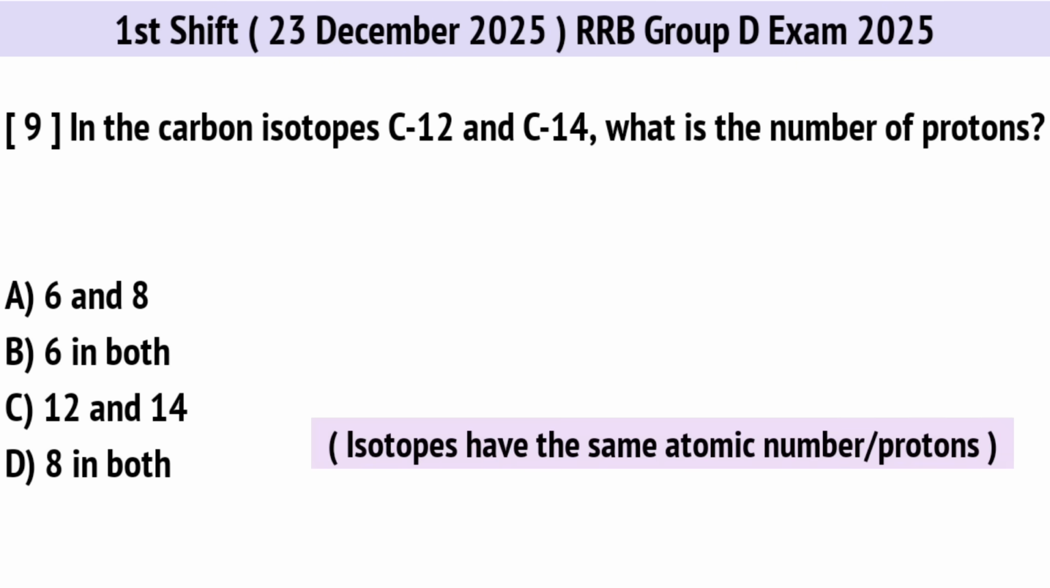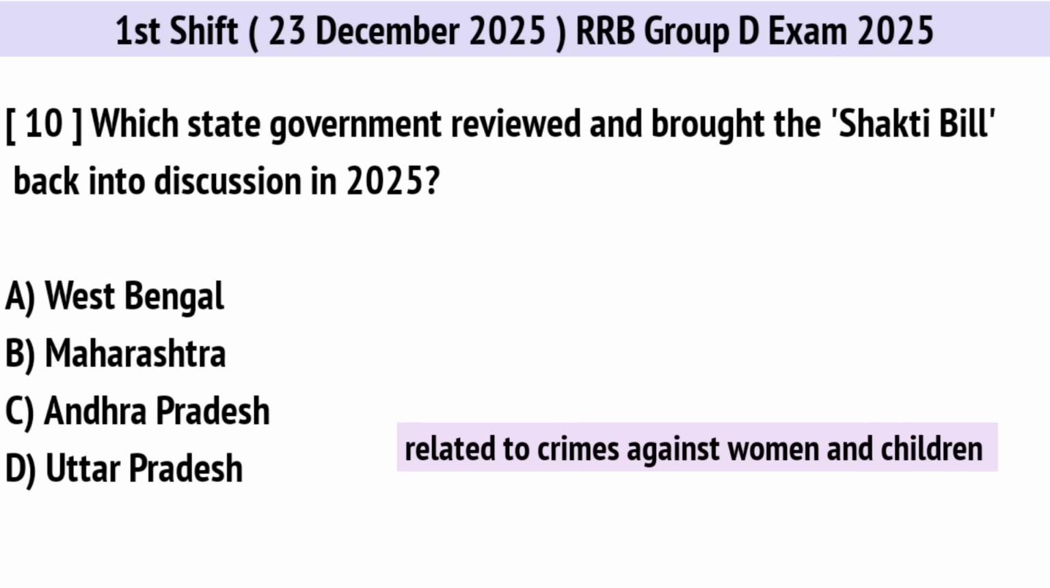In the carbon isotopes C12 and C14, what is the number of protons? Correct option is B. 6 in both. Which state government reviewed and brought the Shakti Bill back into discussion in 2025? Correct option is B. Maharashtra.